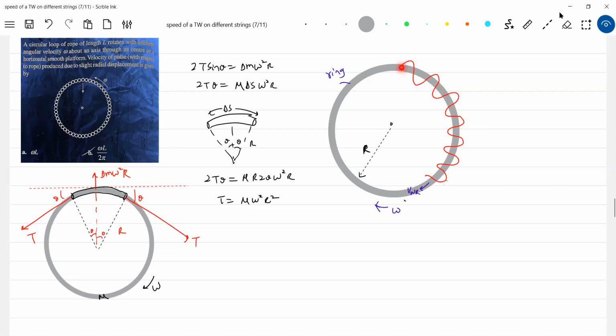So if you generate a disturbance pulse here, the pulse will propagate. And as the pulse propagates, the points on the rope will be vibrating. And what's happening to the points? They'll be rotating and also vibrating. This is the idea. Now, what is VWR, the velocity of the wave with respect to the rope or a string? It should be equal to the square root of T by mu.